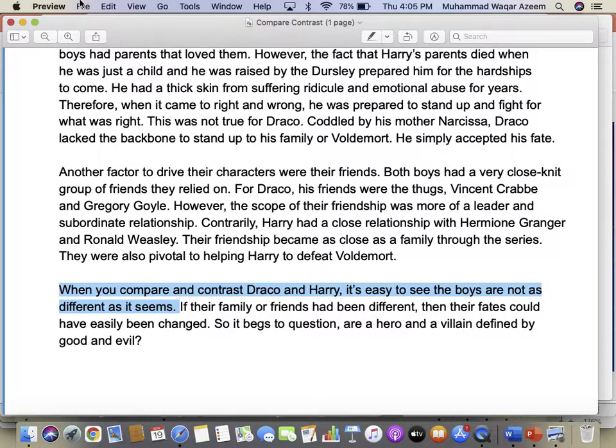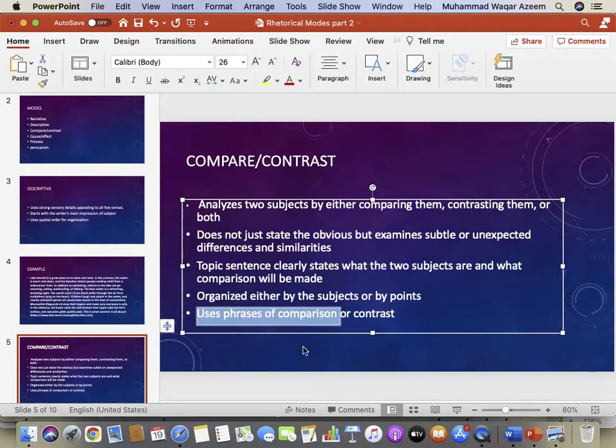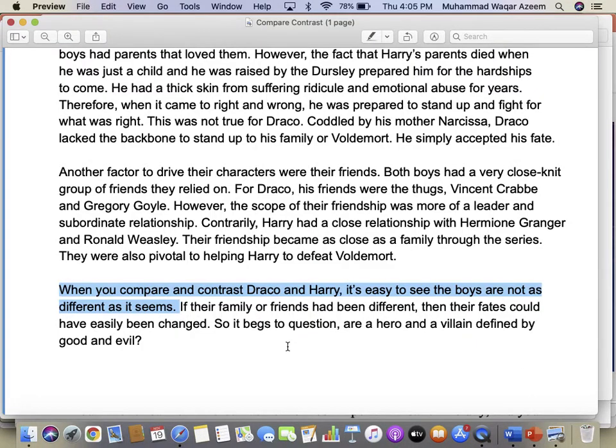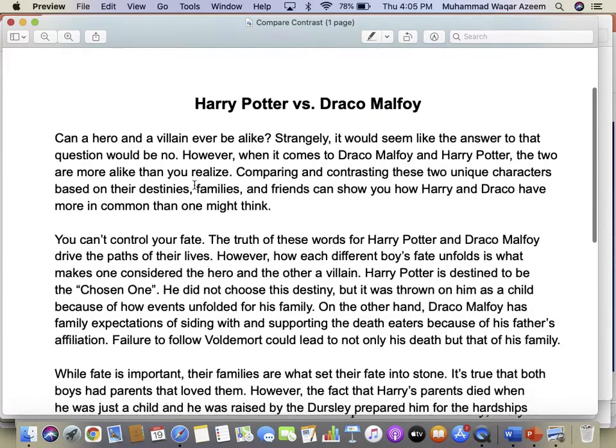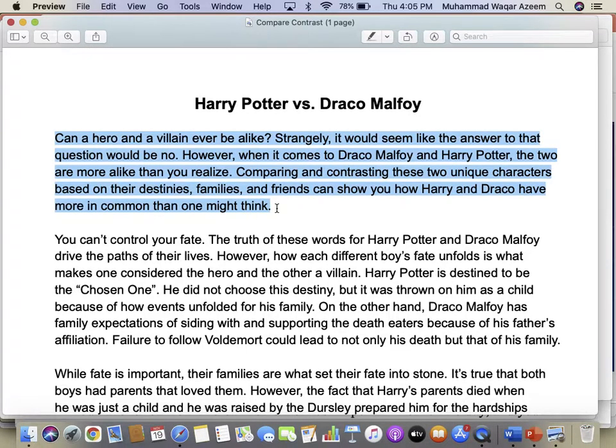Now, can you identify a phrase or a word of comparison or contrast in this paragraph? What do we mean by a phrase or a word of comparison or contrast? Just one word. Alike, very good.